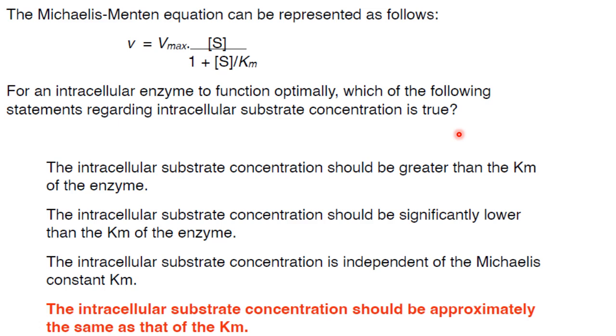But we do not know the exact concentration required to saturate the enzyme. So this concentration can be estimated by determining the Km value of the enzyme, and Km value is the substrate concentration required to achieve half maximal reaction rate.